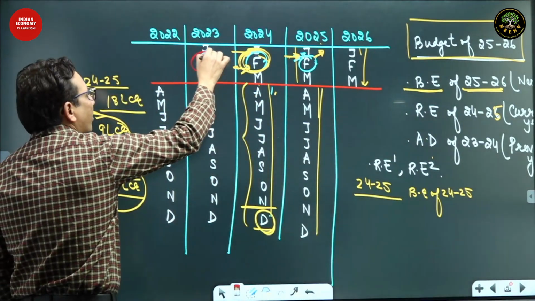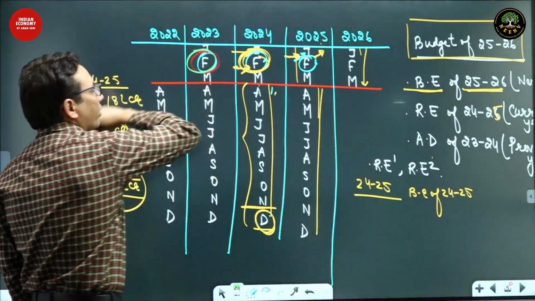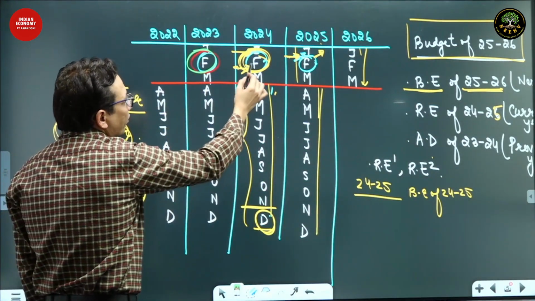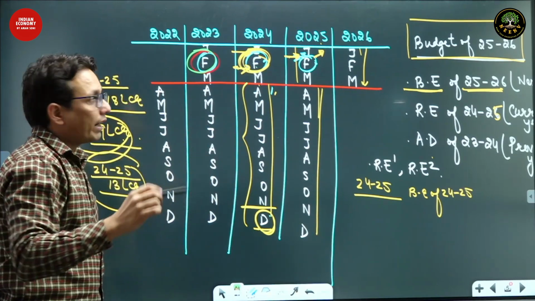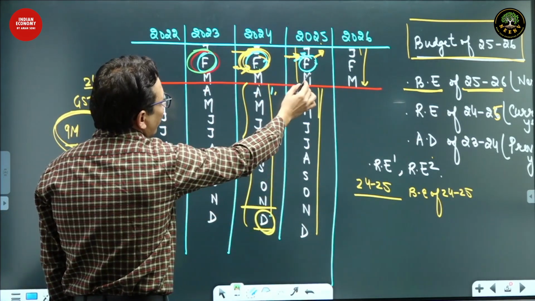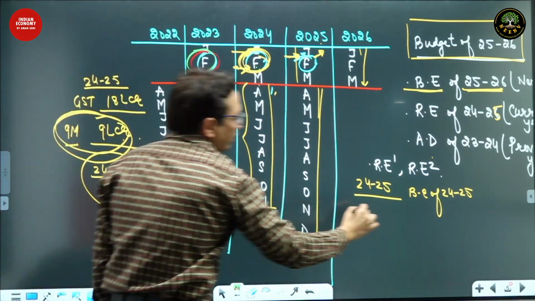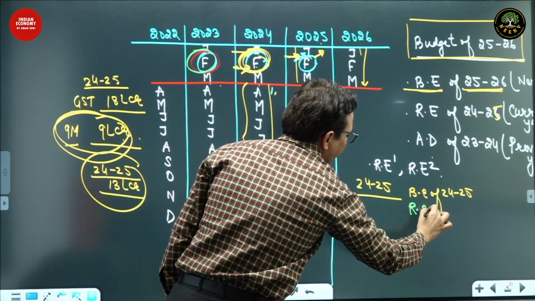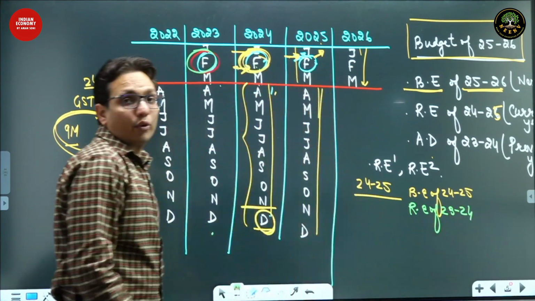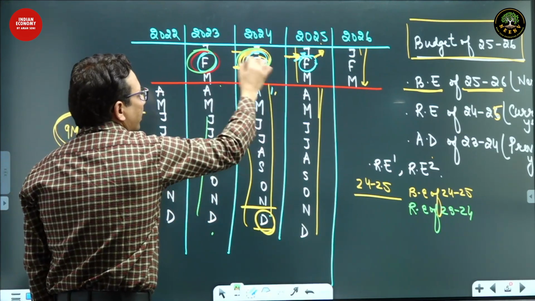In the month of February, this February 23, the government would have given budgetary estimates of 23-24, and hence the budget of 24 would consist of budgetary estimates of 24-25, but would also consist of revised estimates of 23-24. Right, revised estimates of 23-24 would also be presented here.